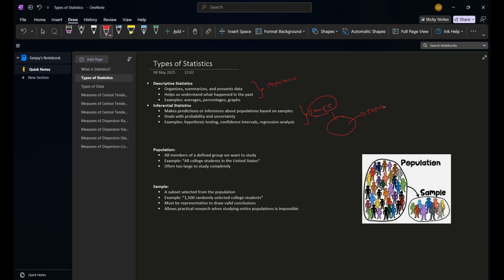The two main basic concepts which we need to have are population and sample. Population is every member of the group which we want to study. For example, all college students in the United States. The problem with the population is that it is very large, so doing a study on the whole population is not possible.